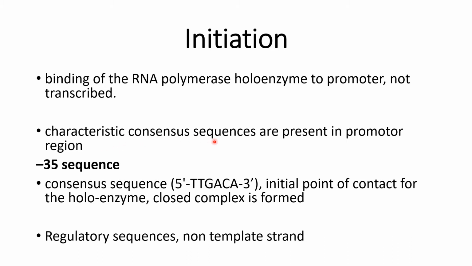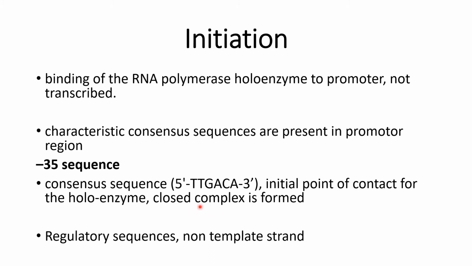The promoter region constitutes characteristic consensus sequences, like the -35 sequence and the -10 sequence or Pribnow box, which are frequently present in prokaryotes. The -35 consensus sequence is read from 5' to 3'. Nucleotides are always read from 5' to 3' direction, and this is the initial point of contact for the holoenzyme so as to form a closed complex.